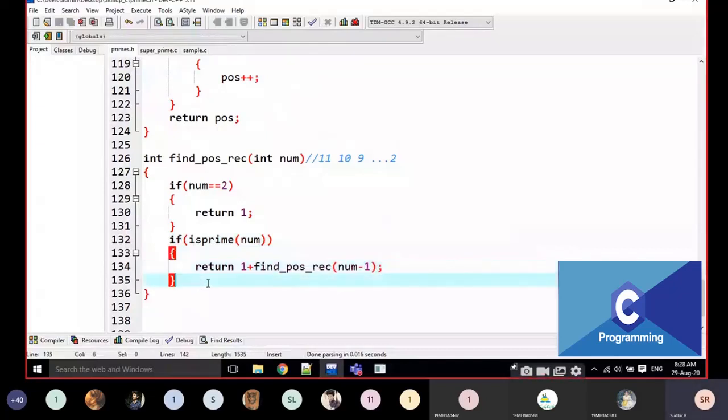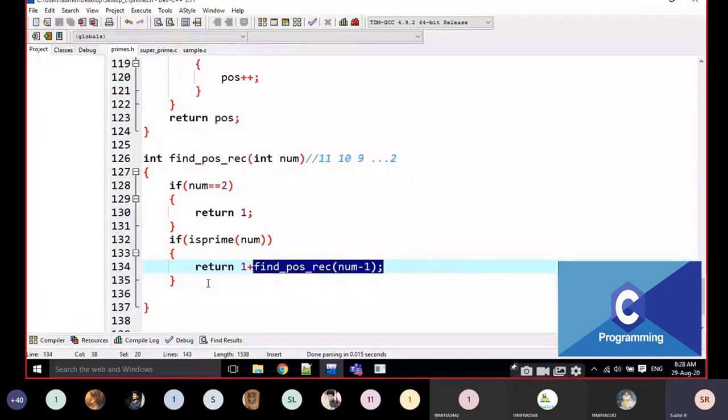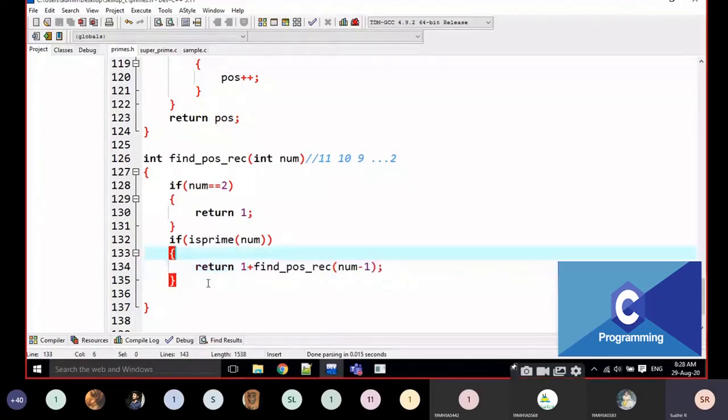If it is prime, I am going to add plus 1 and find the position of the next value, num minus 1. That means now it is going to be 10. Okay, is it clear, everyone? Now it is going to be 10. Is it 2?